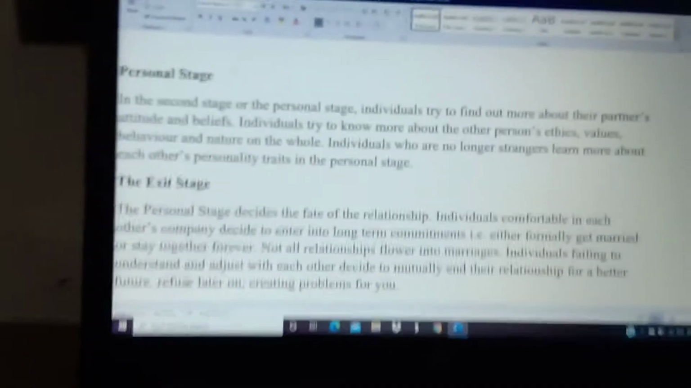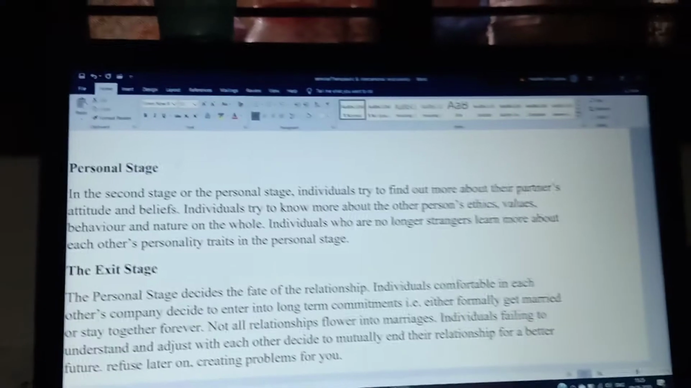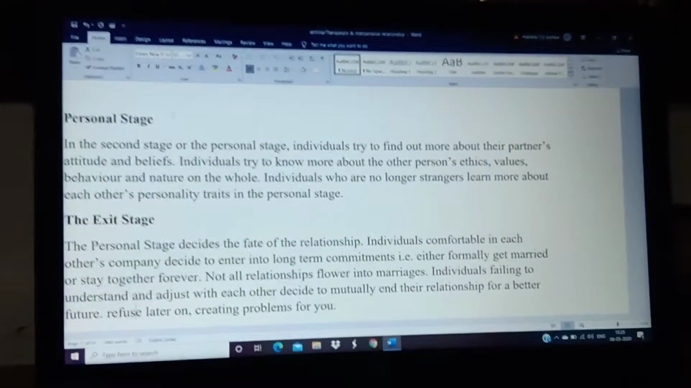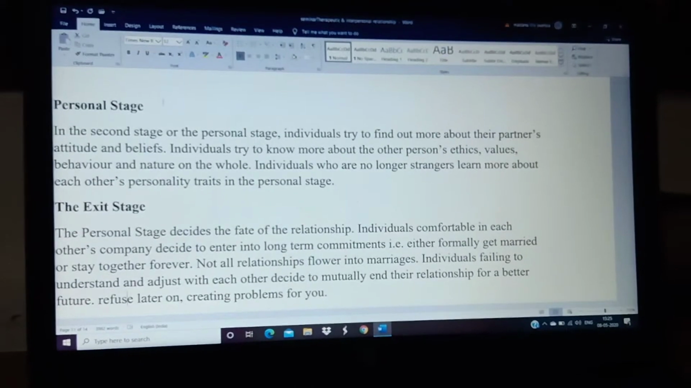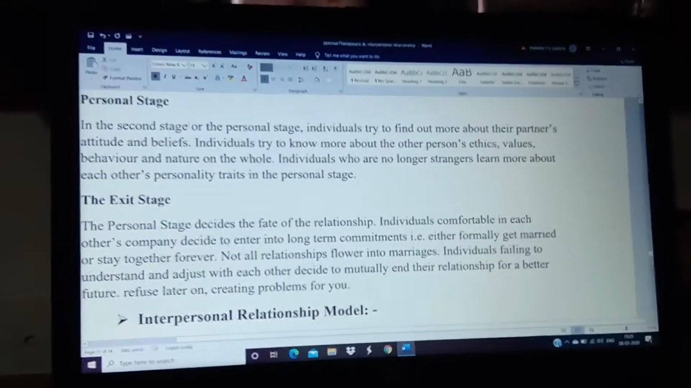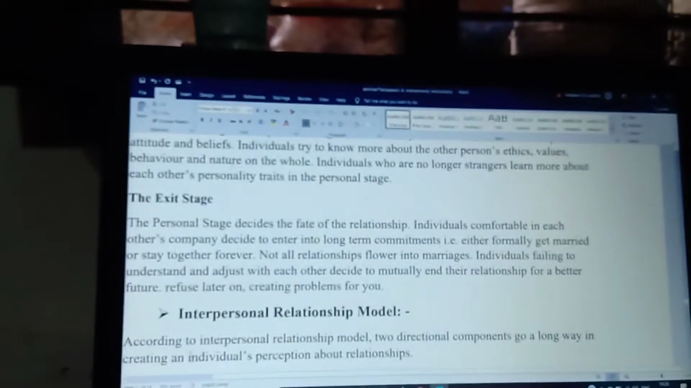Okay, so continuing the topic, the exit stage is nothing else but this: if your relationship is good and understandable, and you build trust towards your partner, it will be good enough. And if you have an improper relationship, it may lead to the termination stage. That is called the uncertainty reduction theory.